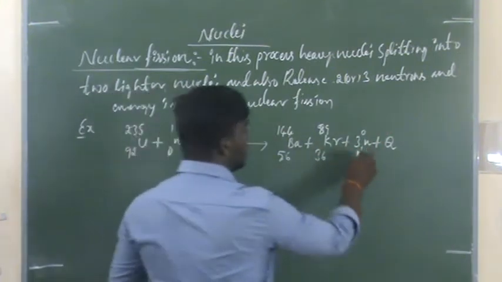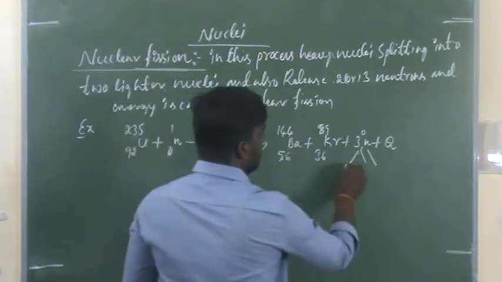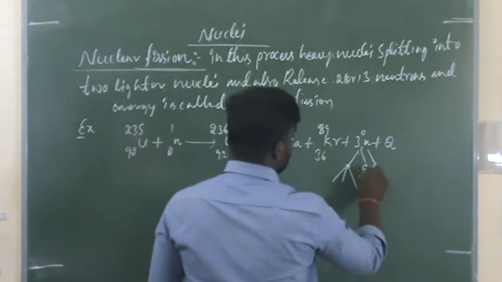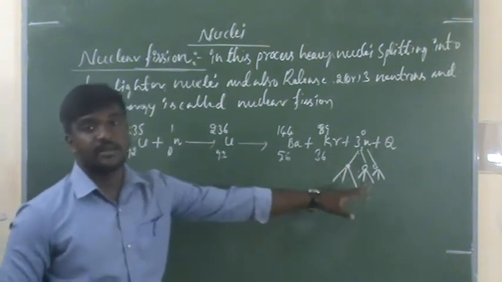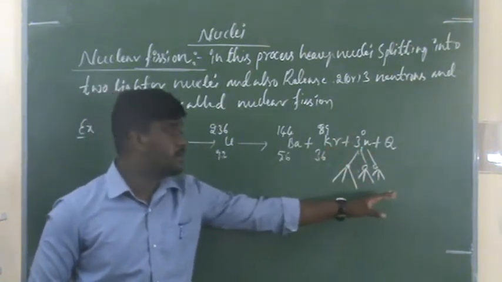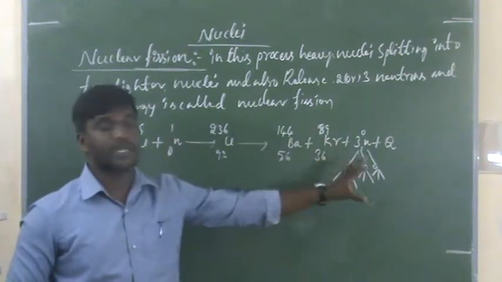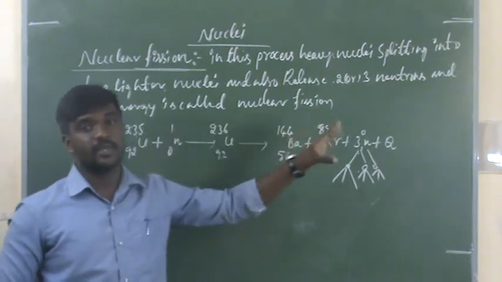So here 3 neutrons, again 3 neutrons, again 3. The reaction is expanded. So that reaction continuously splitting is called nuclear chain reaction.